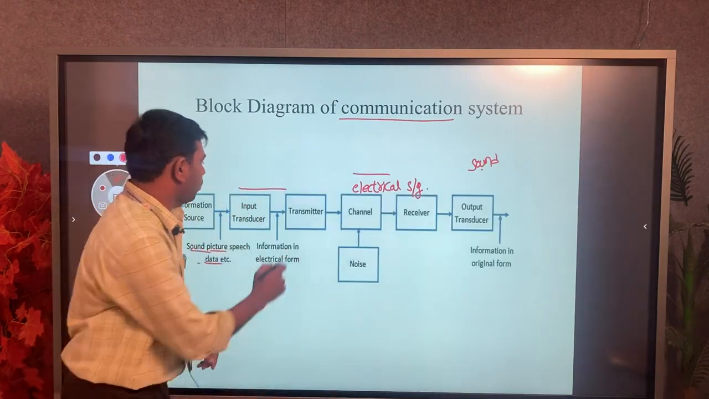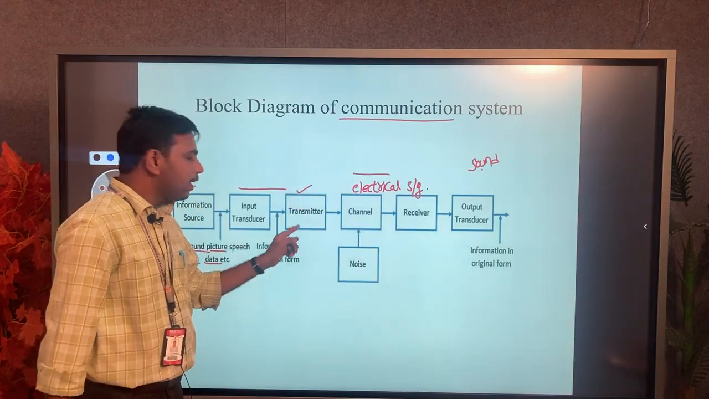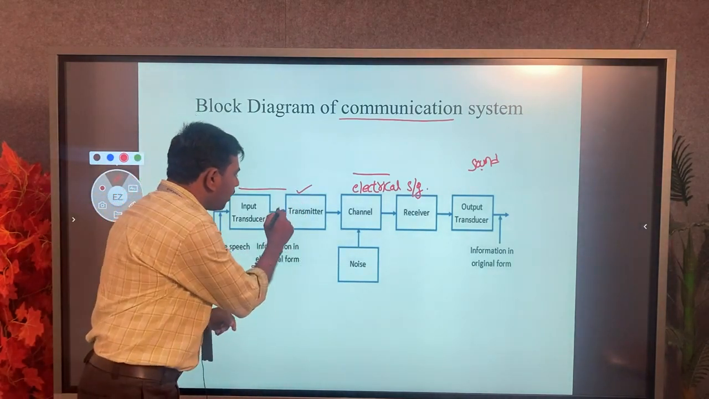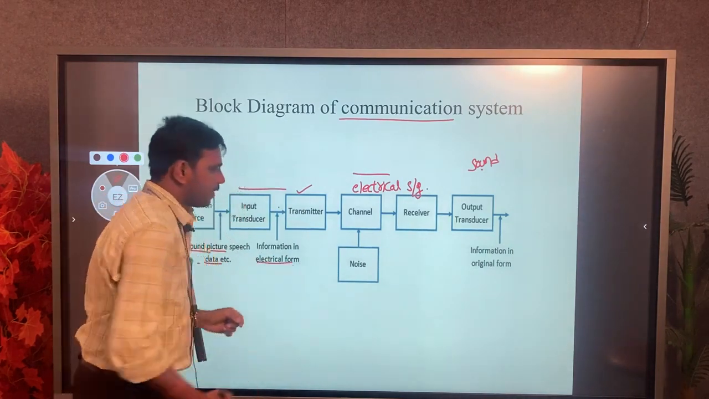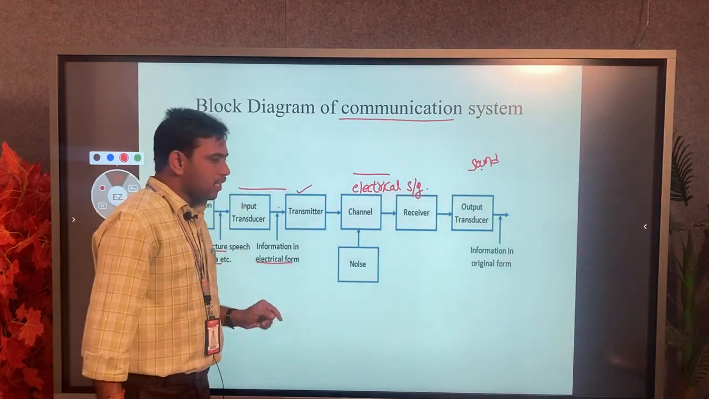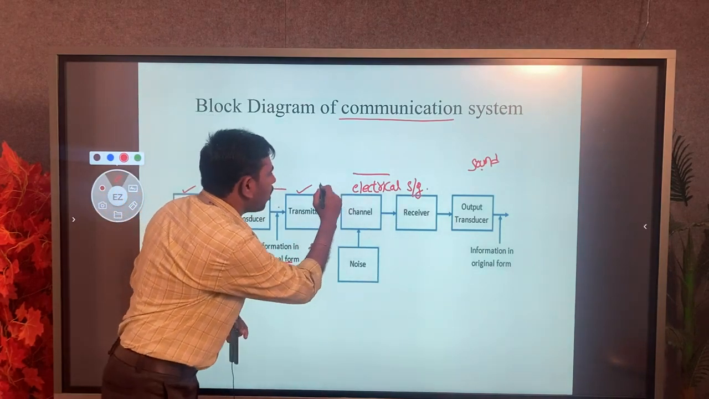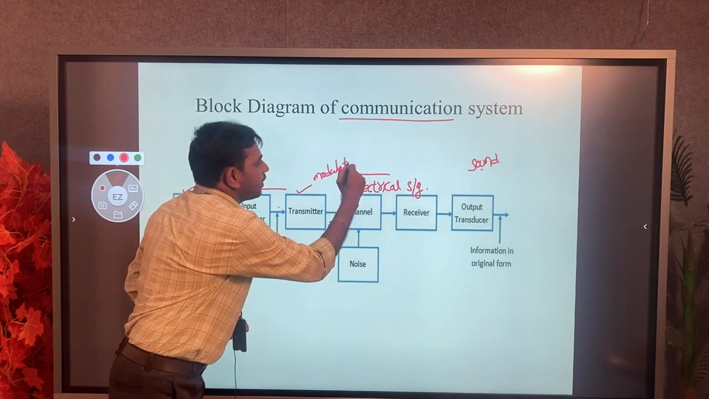Then we move to the transmitter. Looking at the transmitter block, its input and output: on the input side it takes the information in the form of an electrical signal. Then at the transmitter output, we get the modulated signal, which is called the modulated signal.